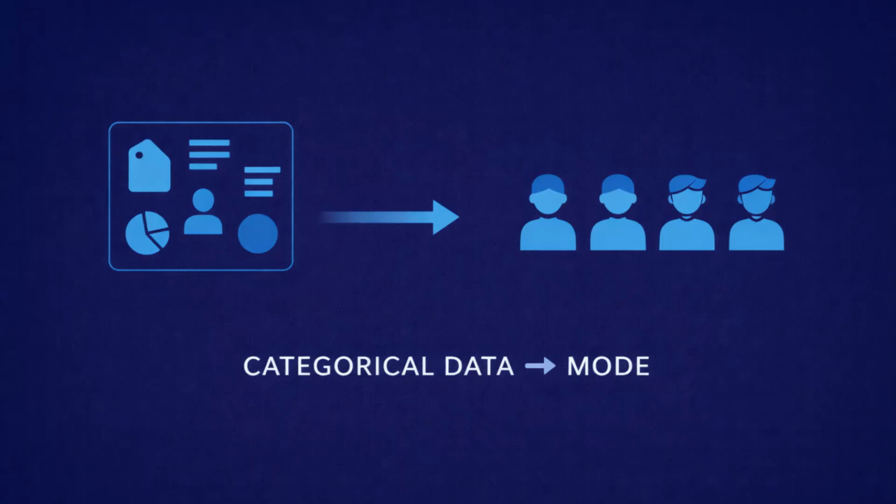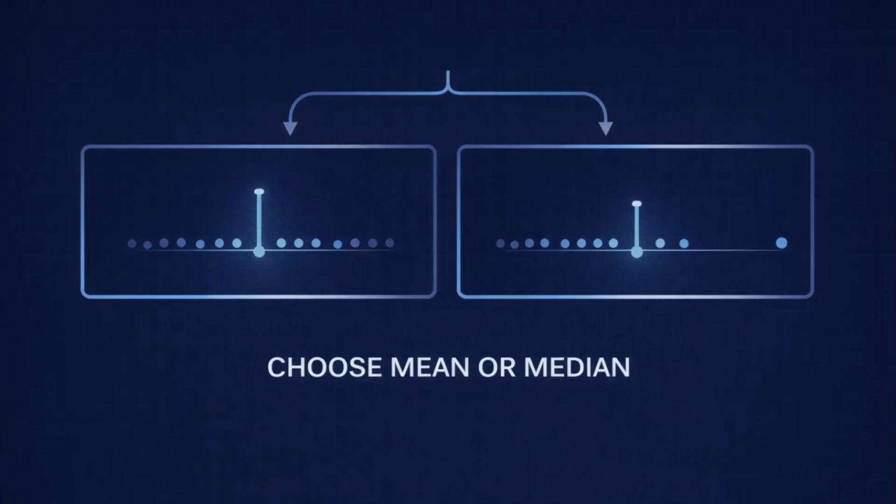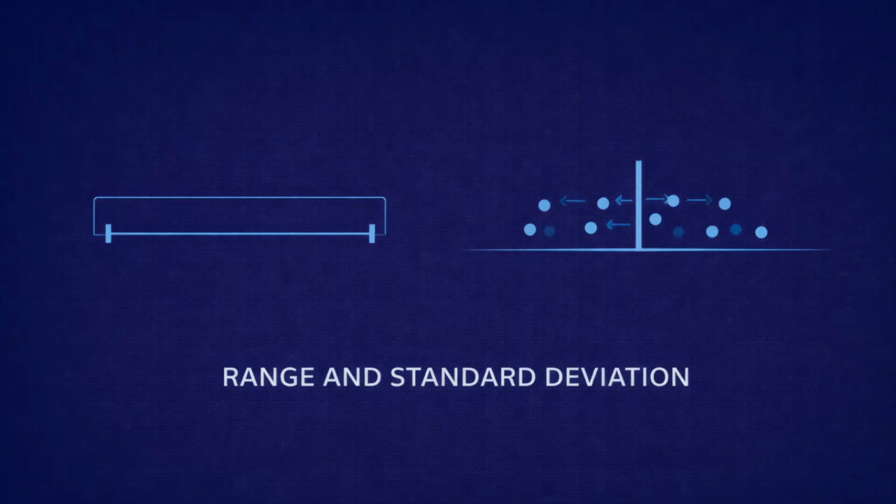When working with data, a clear decision process helps. First, identify whether the data are categorical or numerical. For categorical data, mode is usually the appropriate measure of center. For numerical data, decide between mean and median based on whether extreme values are present. Then choose a measure of spread to describe variability. Range gives a quick sense of span, and standard deviation describes typical distance from the mean and overall consistency.